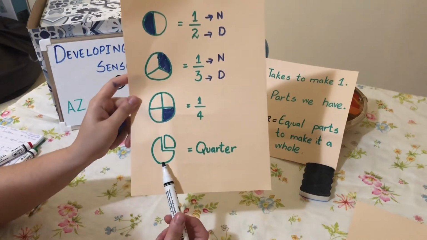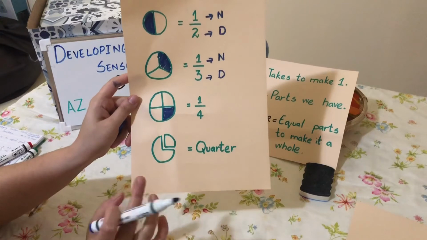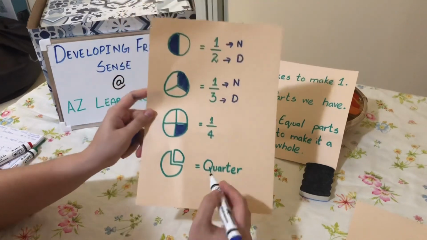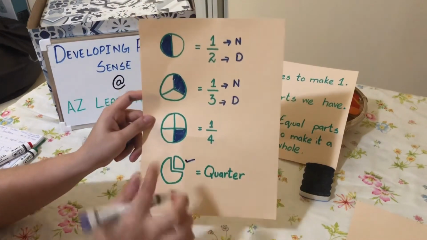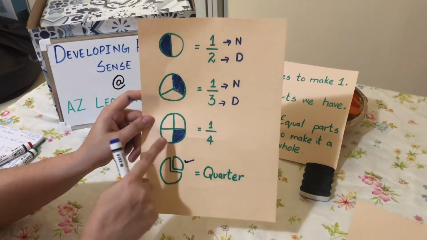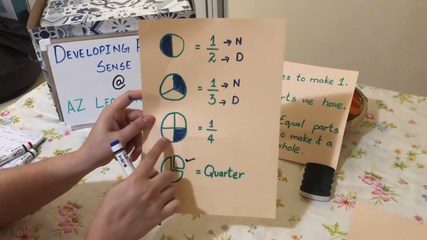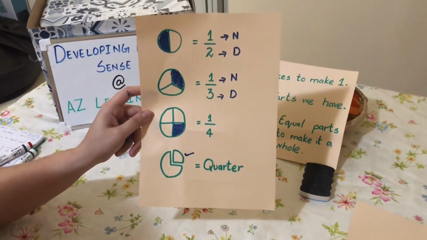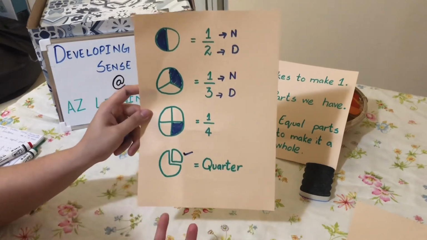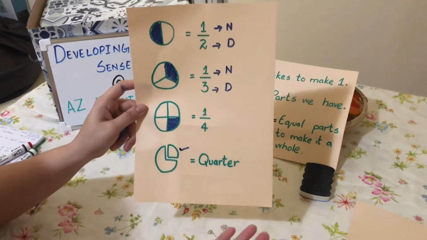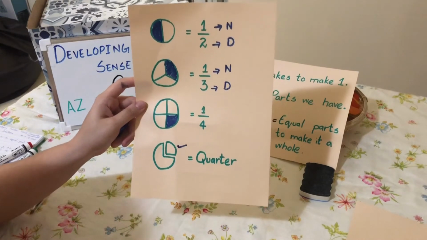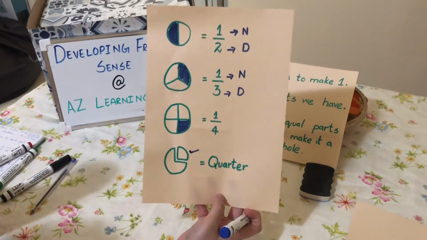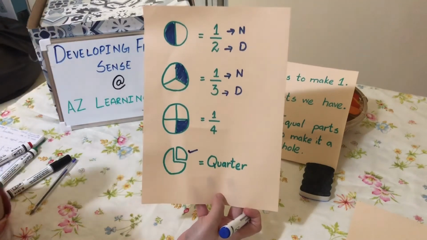In the last diagram, you can see I have created a complete circle, but I have made a little distance here to represent the concept of a quarter. This quarter is this one part. In the third diagram, there are 4 equal parts, so there are 4 quarters. A quarter represents one equal part, like 0.25 or 25% of a circle or of anything. We will go into that discussion in our next video, but right now we are just focusing on fraction sense, considering the whole, the numerator and the denominator.